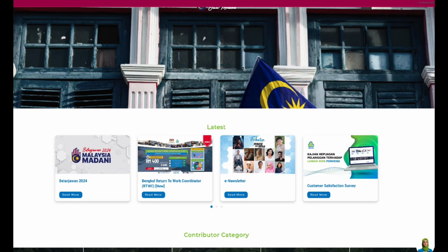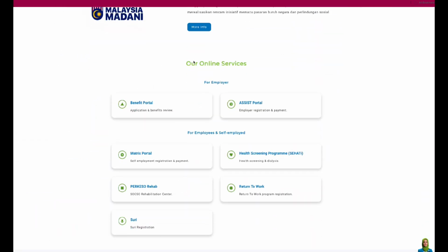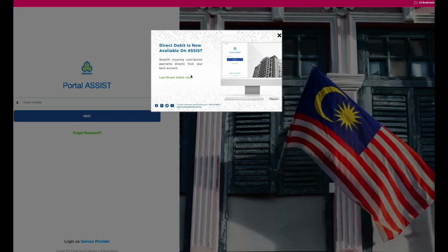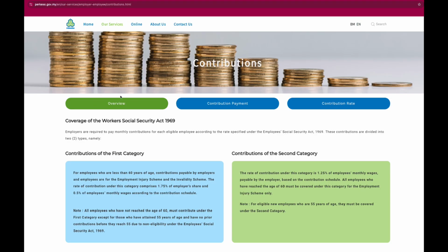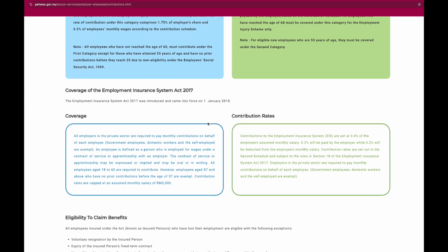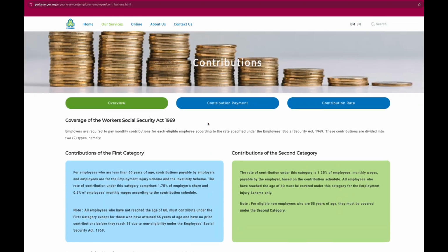A quick tip here, SOCSO has also developed an app, Assist PERKESO, which allows you to check your employee contributions, payment schedules, and any discrepancies. It's a good way to ensure your contributions are calculated correctly. If you're managing payroll manually or using a payroll system, always cross-check these rates and the defined wages.